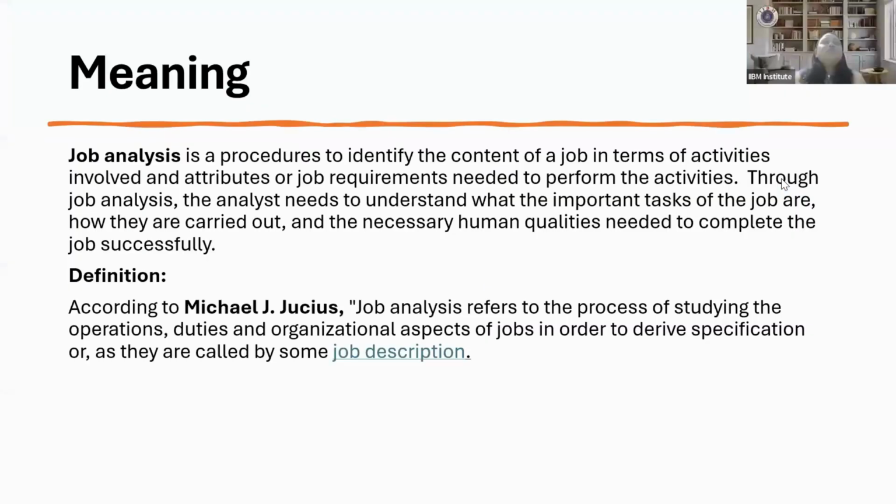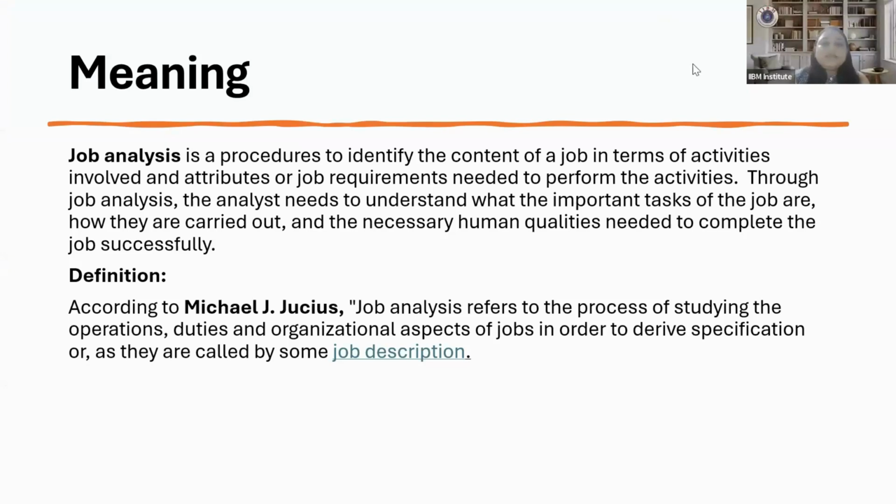This entire process we call job analysis. You can consider it a procedure where everything related to the job role we try to identify and incorporate at a very initial stage.